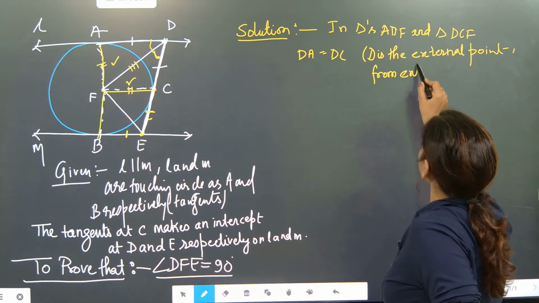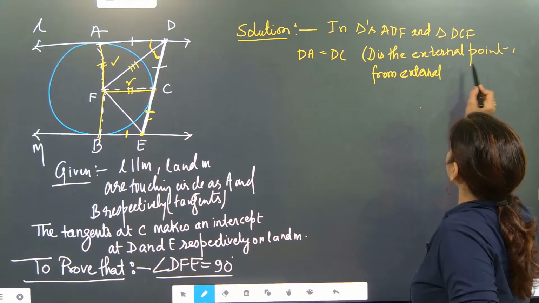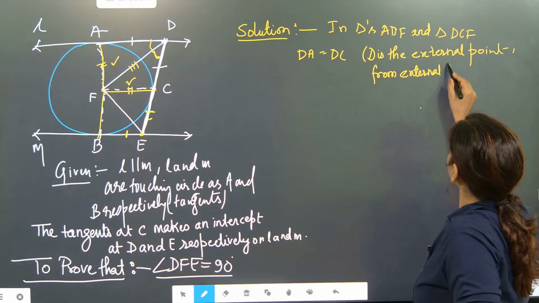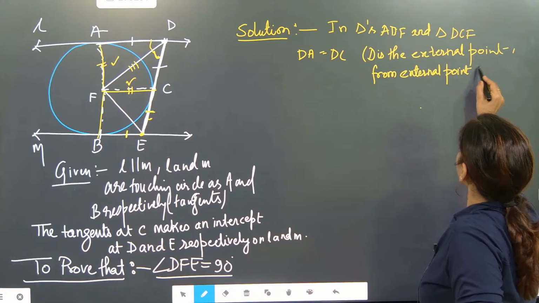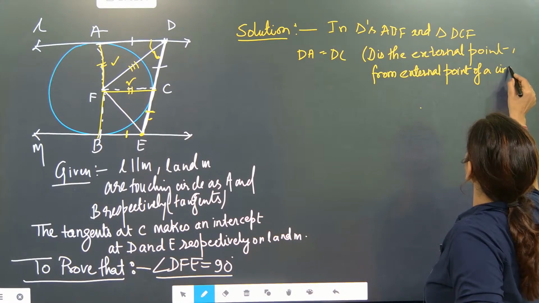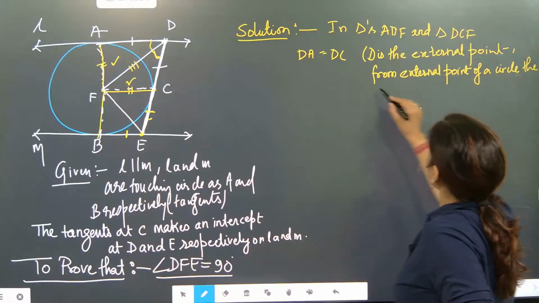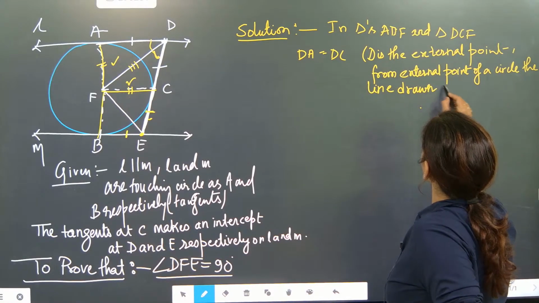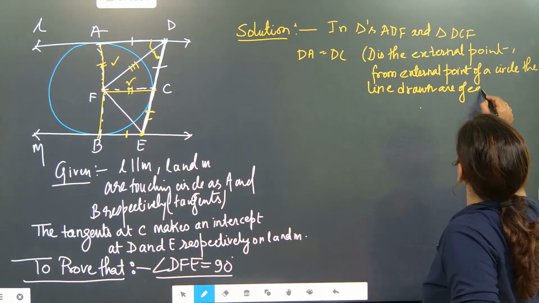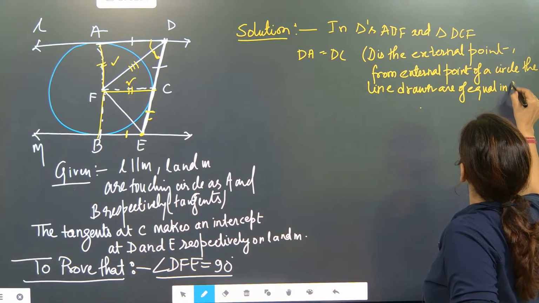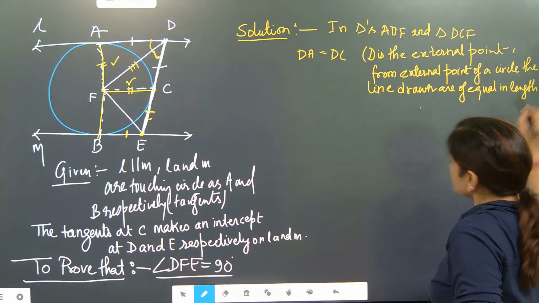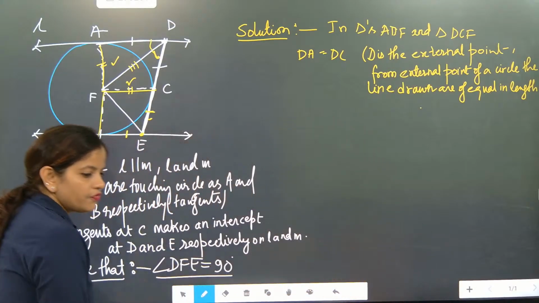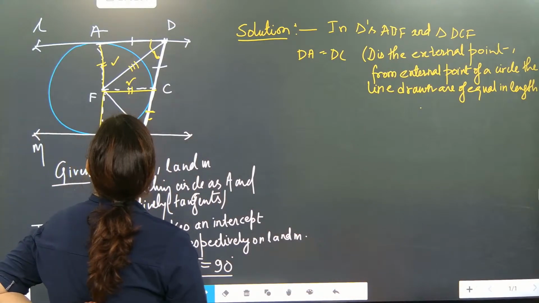From external point of a circle, the lines drawn are of equal length.